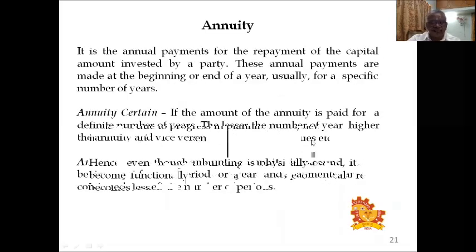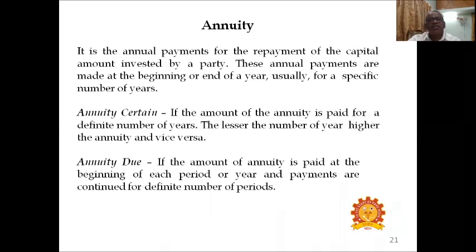What is annuity? It is the annual payment for the repayment of capital amount invested by a party. So annuity is an annual payment for the repayment of capital amount. These annual payments are made at the beginning or end of a year, usually for a specific number of years. Annuity certain: if the amount of annuity is paid for a definite number of years, it is annuity certain. The lesser the number of years, the higher the annuity, and vice versa.